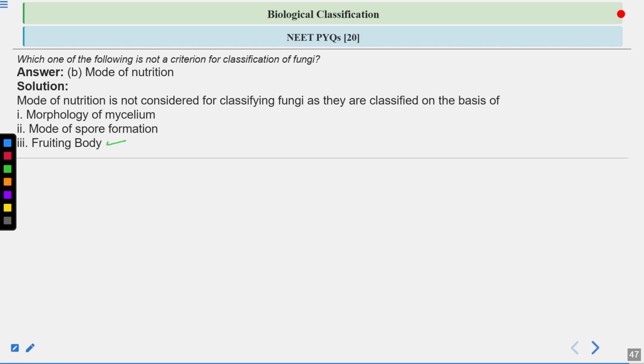Within this ascocarp, asci are produced. Within asci, ascospores are produced. Similarly, in Basidiomycetes, basidiocarp is produced. Within basidiocarp, basidium is formed, and these basidiospores are produced on the basidia exogenously, on the sterigma.